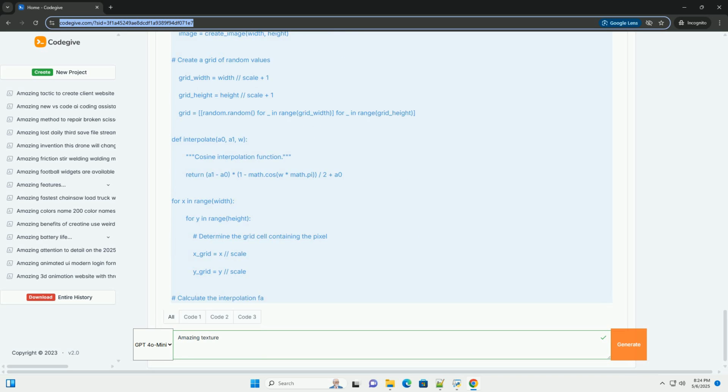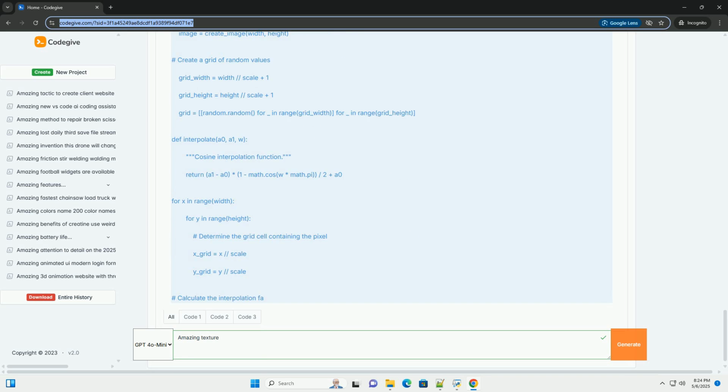4. Value noise, grayscale. Value noise introduces a level of smoothness compared to pure random noise. Instead of assigning random values to each pixel directly, we assign random values to a grid of points and then interpolate between them. This creates smoother, more natural-looking variations. Explanation of value noise. 1. Grid creation. We create a grid of random numbers, 0.0 to 1.0. The scale parameter controls the density of this grid. A larger scale results in larger blocks of interpolated color.